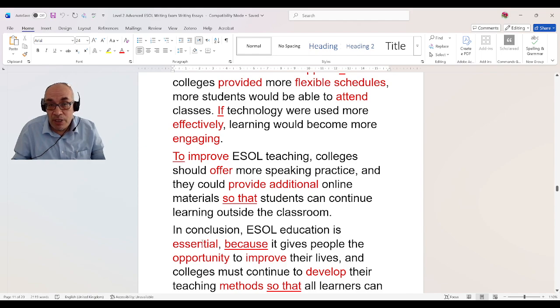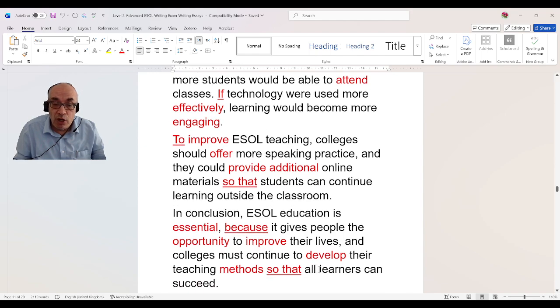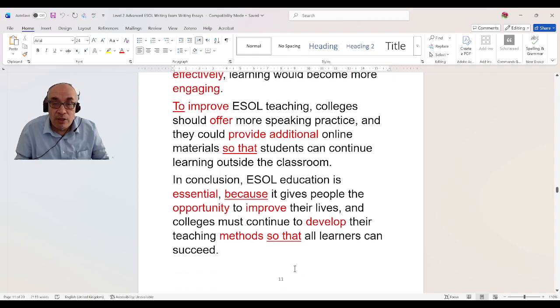Essential means important, again level 2, because as I said, I underlined the conjunctions in this essay, and everything which is underlined is a conjunction from level 2 writing. Opportunity, improve, develop, method, so that. So as you can see, when you write in your exam, level 2 writing, you have to use more compound and complex sentences, and the words also must be level 2.